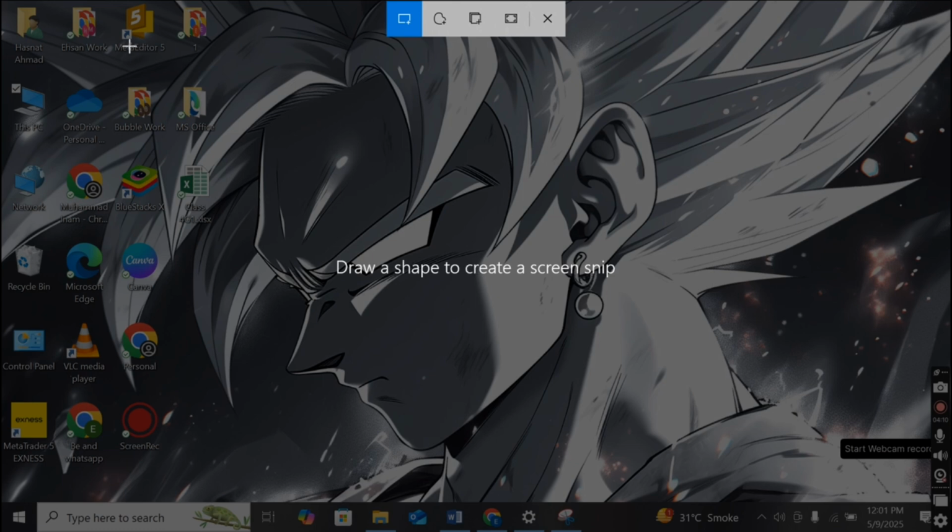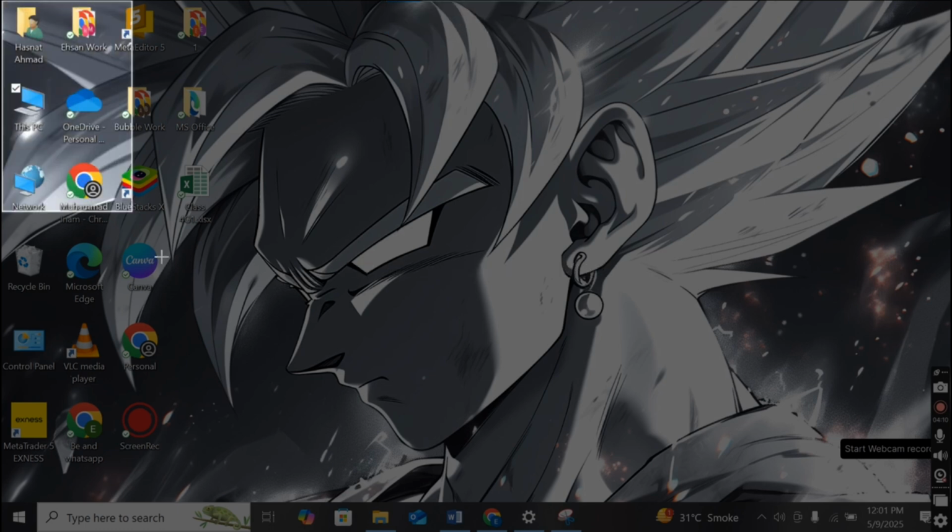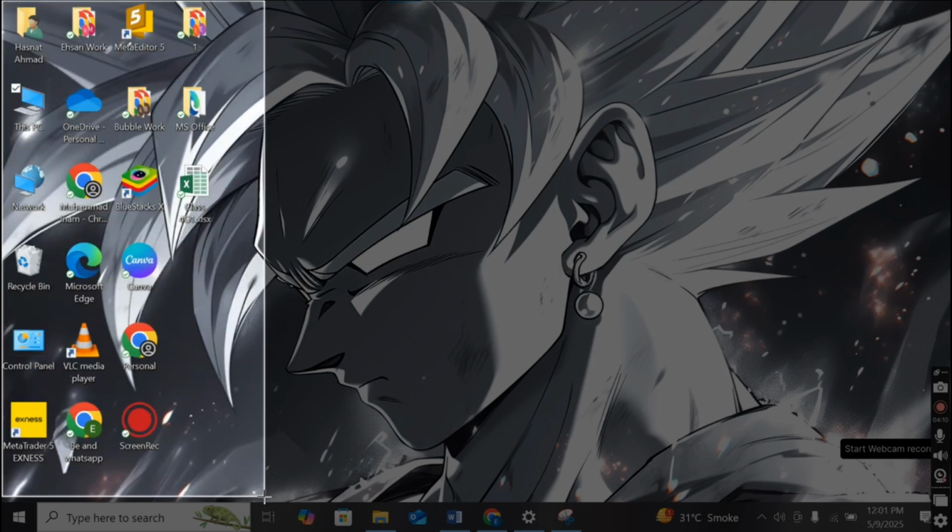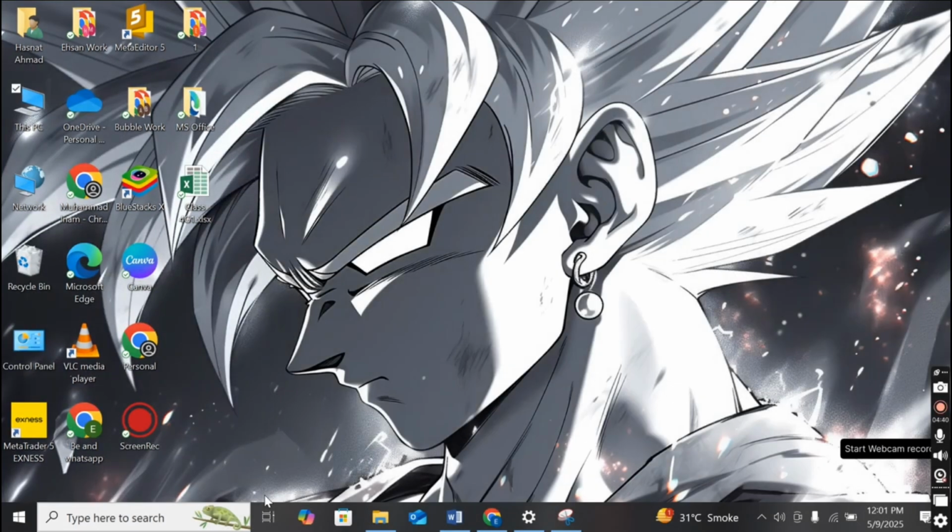So I will select the area. As I told you earlier, I want to take the screenshot of these icons only. So I will go to the starting point, click the left mouse button and drag over this area. After that I release it. Look here, I have taken the screenshot, and this specific area screenshot is saved on my clipboard.